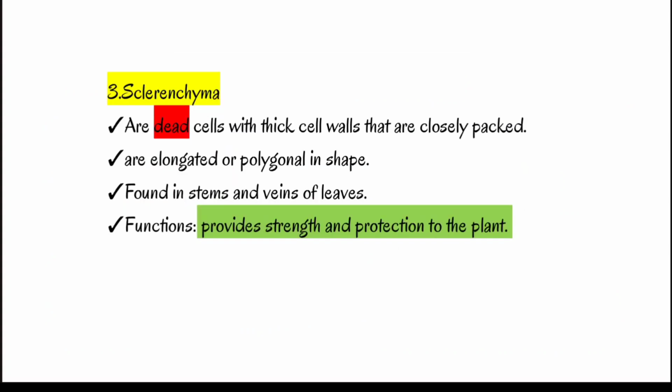Now the third one is sclerenchyma tissue. Sclerenchyma tissue is made of dead cells with thick cell walls that are closely packed, and they are elongated or polygonal in shape. They are found in stems and veins of leaves, and the main function of sclerenchyma in plants is to provide strength and protection to the plant.